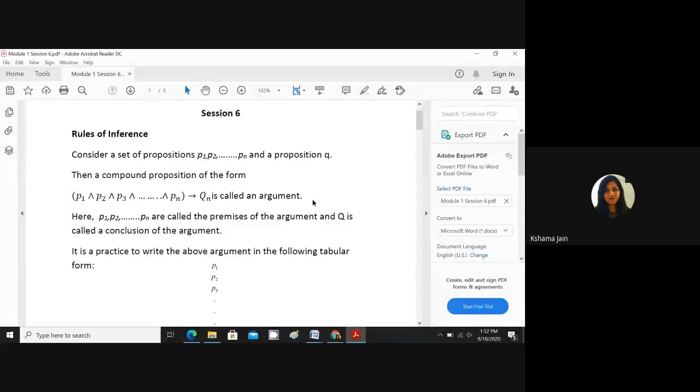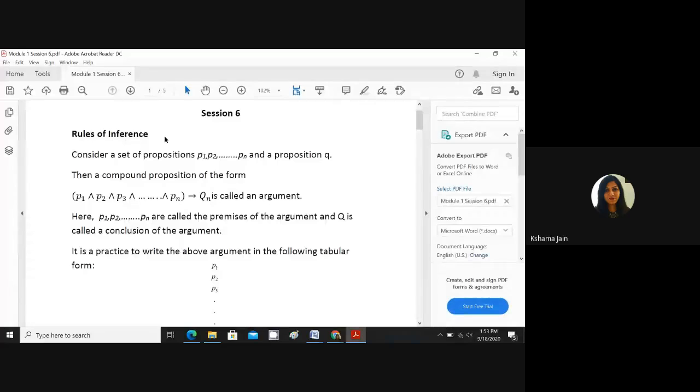So in the last class, we were doing converse, inverse, and contrapositive. Any doubt in that? Okay. So today is the first topic, rules of inference. Very important. Try to understand. I will try my hard to make you understand it, but you also put in your efforts. Okay. So let's start with what rules of inference are.